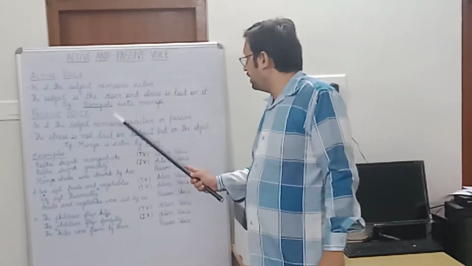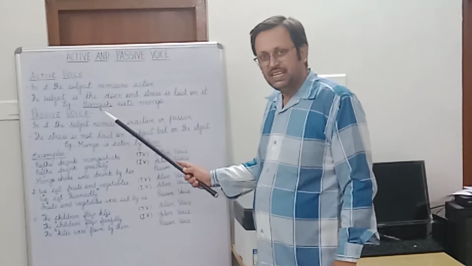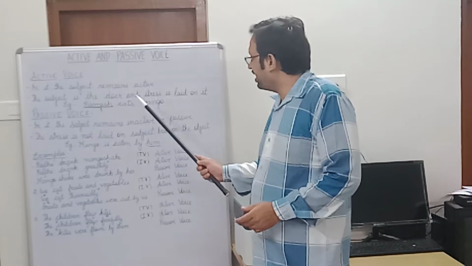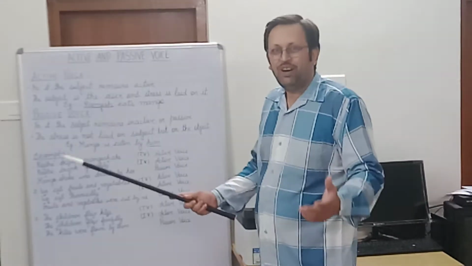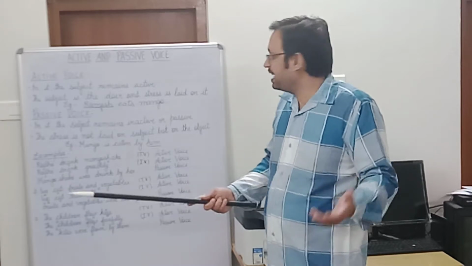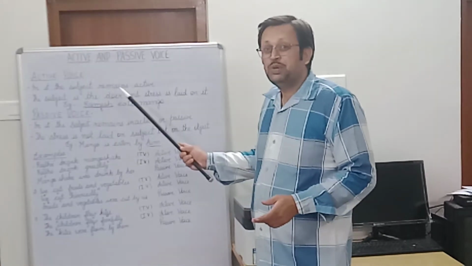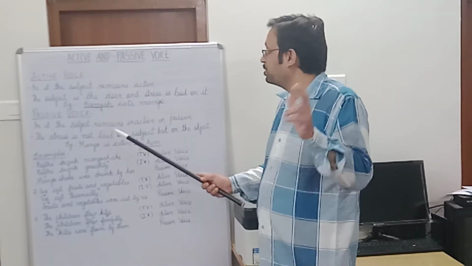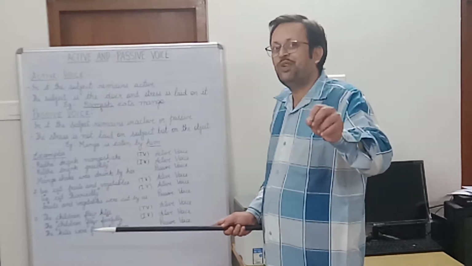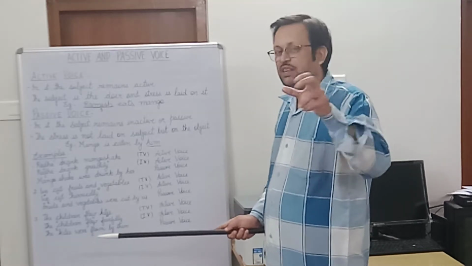Example, Ramesh eats mango. So here Ramesh is the subject, eats is the verb and mango is the object. The activity being done is eating. So who's eating? Ramesh. And what is Ramesh eating? Mango. So who's doing the activity? Ramesh. So Ramesh is actively involved in the activity. Therefore we can say that as he's actively involved, it is an active voice sentence.